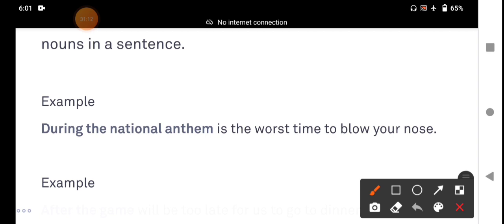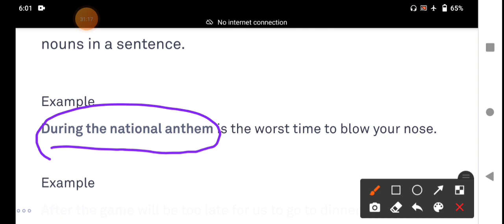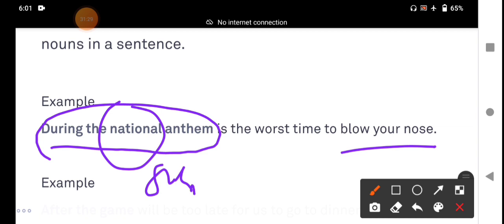Here, during the national anthem, it is a prepositional phrase. The entire phrase functions as the subject of the sentence. It is a noun, it functions as a noun. During the national anthem is the worst time to blow your nose. That is a bad habit, to blow our nose during the national anthem. That particular during is a preposition. The national anthem functions as a noun. It comes as the subject of the sentence.